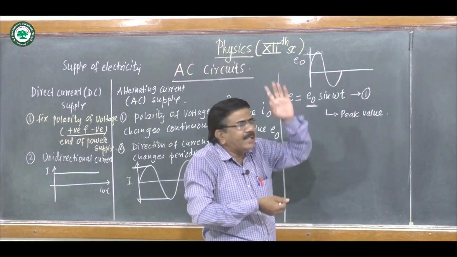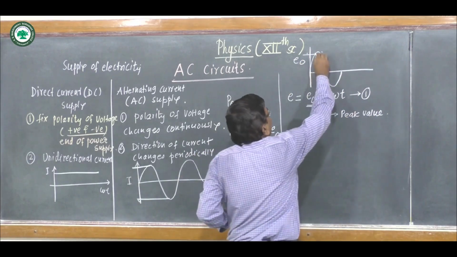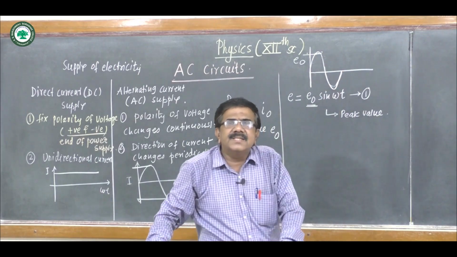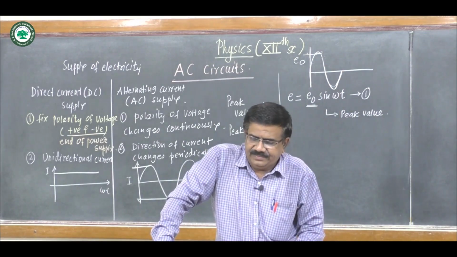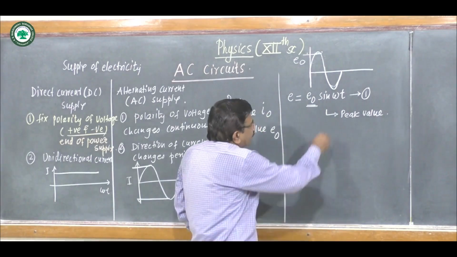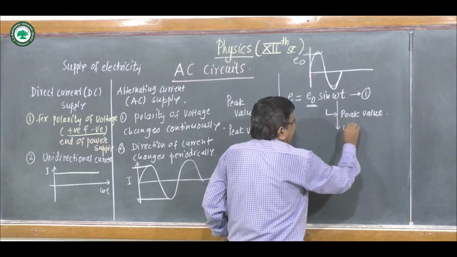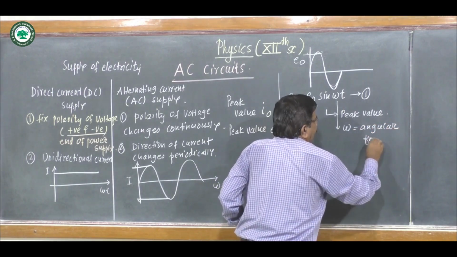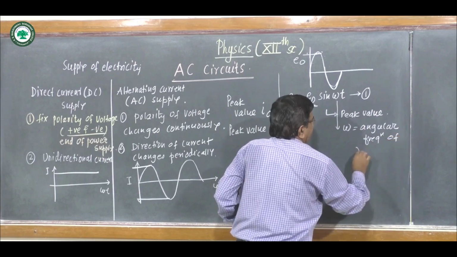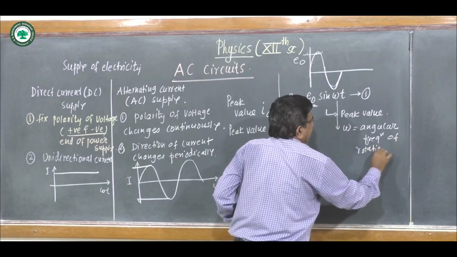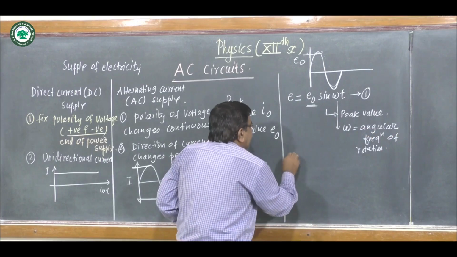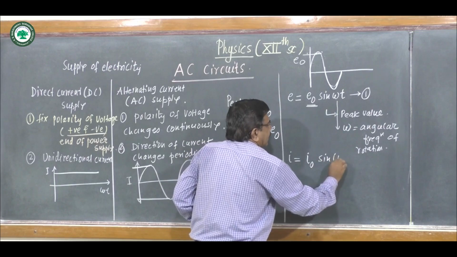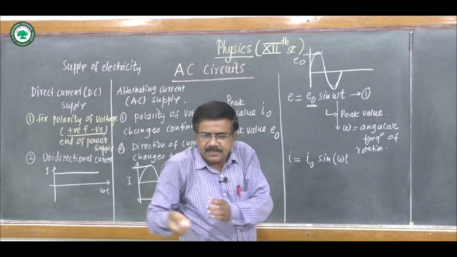E0 is its maximum value, we call it as a peak value, and the direction of EMF or current changes here periodically. Omega is angular frequency of rotation of coil of the generator, and current in the circuit is given by the equation I equal to I0 sin omega t plus alpha.